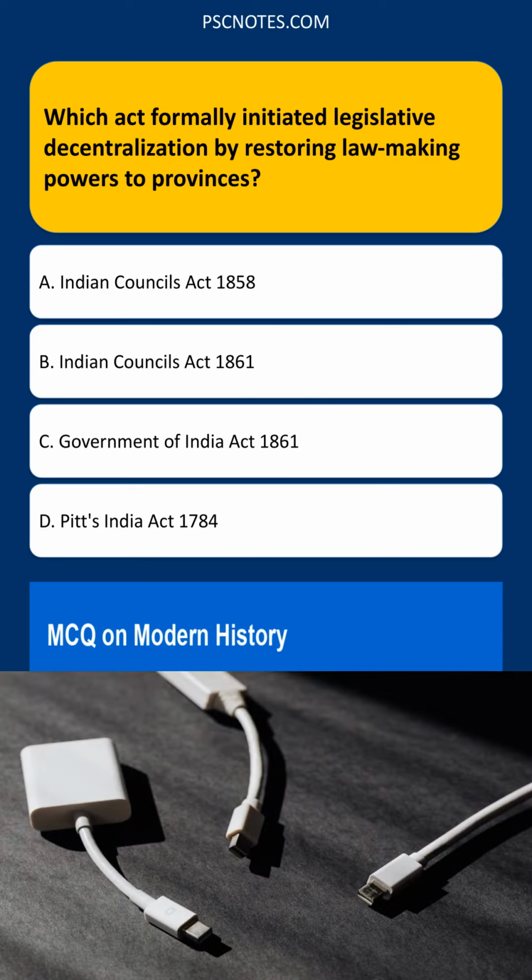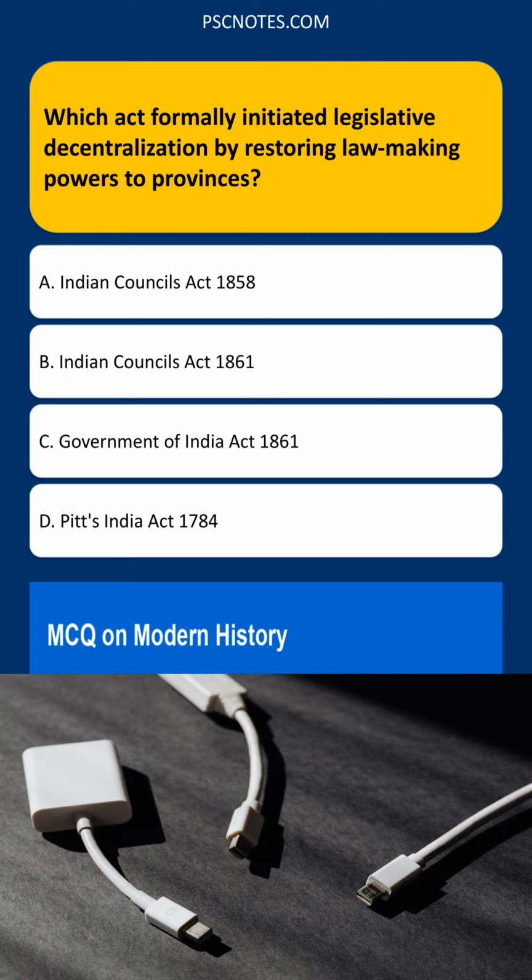Which act formally initiated legislative decentralization by restoring lawmaking powers to provinces? Indian Councils Act 1858, Indian Councils Act 1861, Government of India Act 1861, Pitt's India Act 1784.